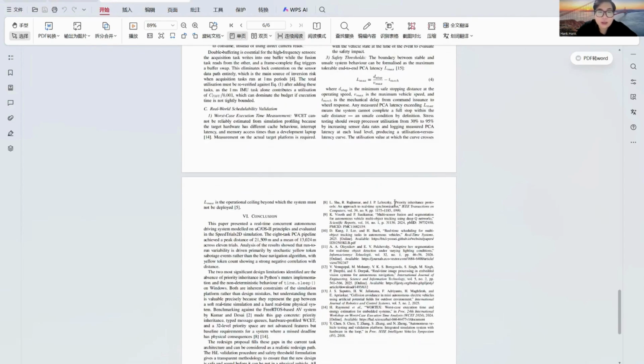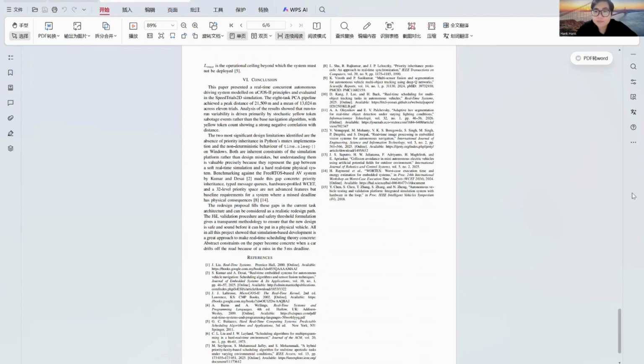So, in conclusion, our simulation has a suitable design. However, a physical vehicle needs better scheduling, safer communication, sensor fusion, and hardware testing. Thank you.